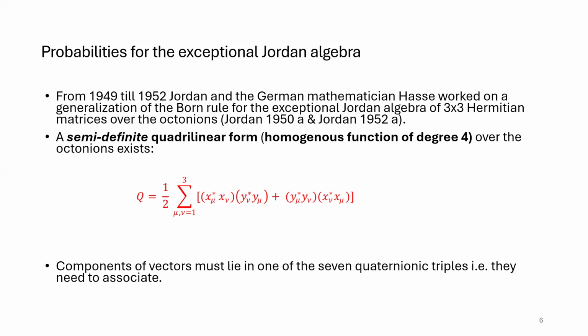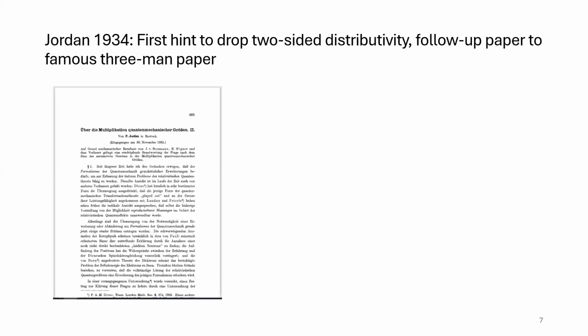But with this, Jordan stopped working on the exceptional Jordan algebra because he said, we have only 3 eigenvalues. It's too small. I can no longer work with it. This wasn't a nice first starting point. And then he started to pursue nonlinear observables.